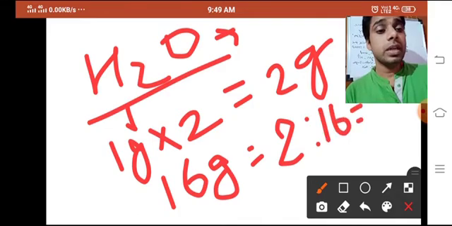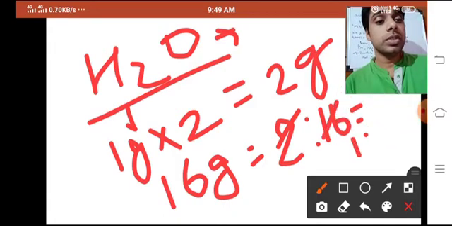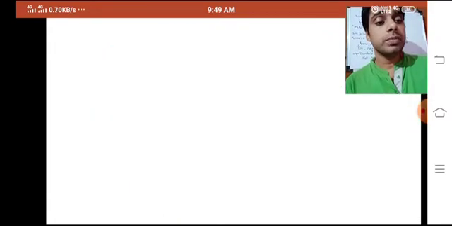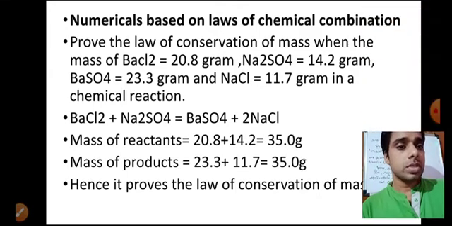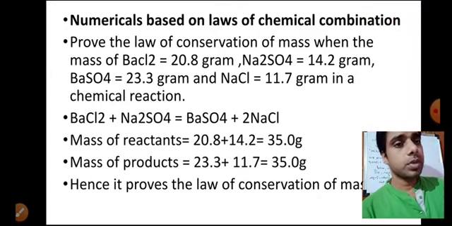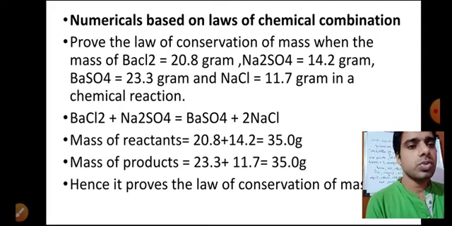And if I write, this one will cancel out, so it will give 1:8. Like this, you can find the ratio of the atomic mass. Okay, now some of the questions we have taken from the law of conservation of mass and the law of constant proportion also. Here the first question I have taken